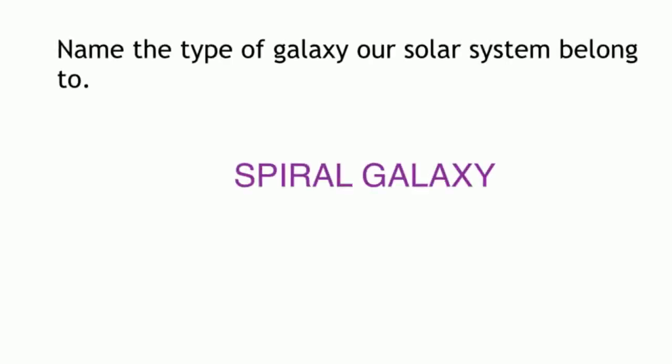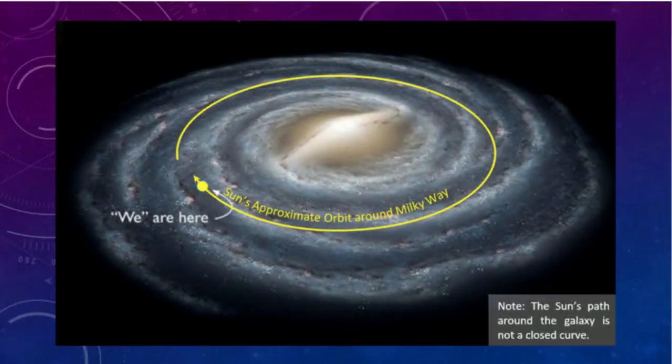Question. Name the type of galaxy in which our solar system belongs. You may recall Edwin Hubble's classification of galaxies in this. Answer. Spiral galaxy. Our solar system is a part of a spiral galaxy known as the Milky Way. The Sun, the center of our solar system, holds 8 planets and countless smaller objects in its orbit, including 100 billion stars and other bodies.